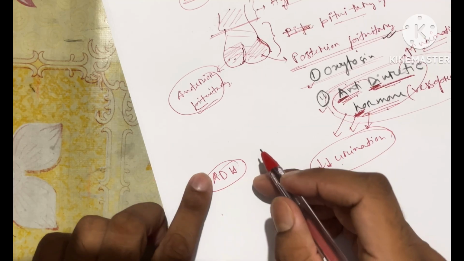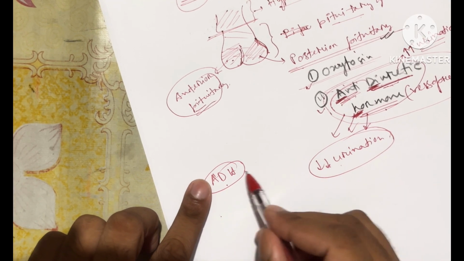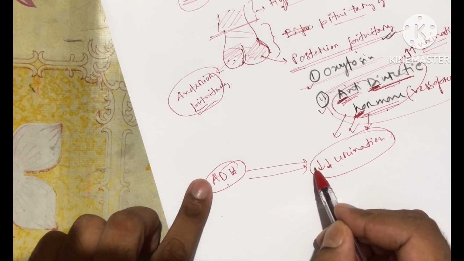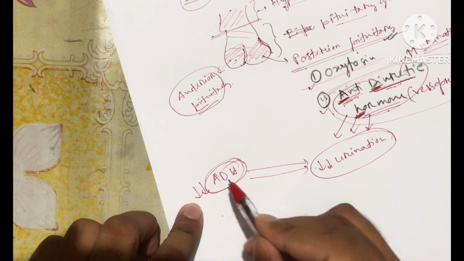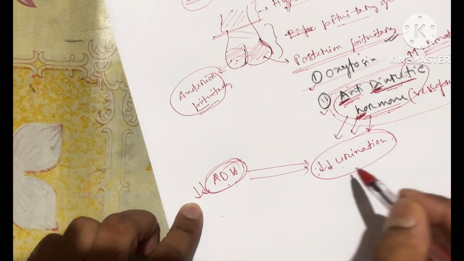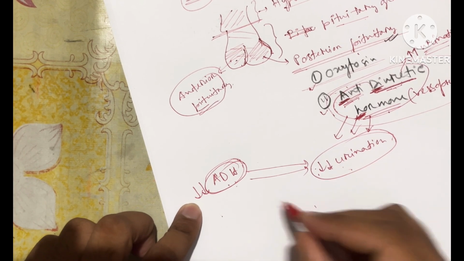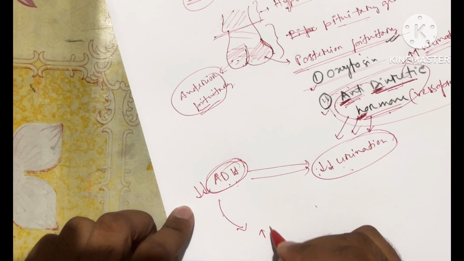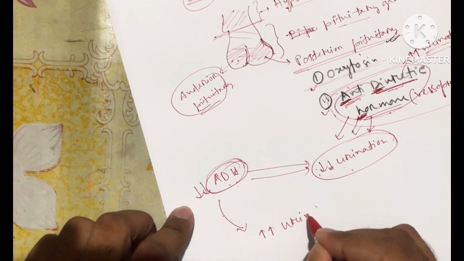What is the function of ADH? It decreases urination. If we have a decreased amount of ADH, there will be no one to decrease the urination, so the result will be more urination.